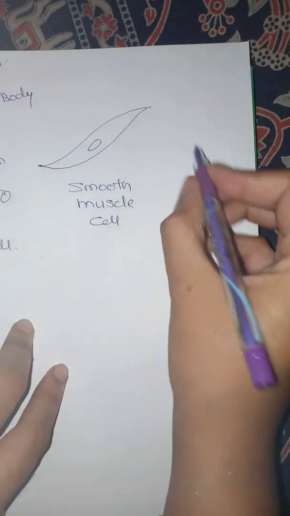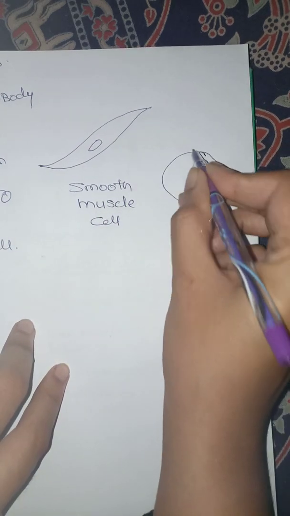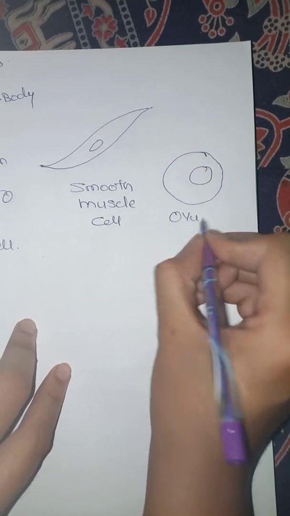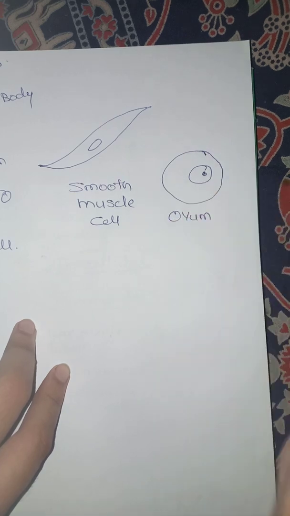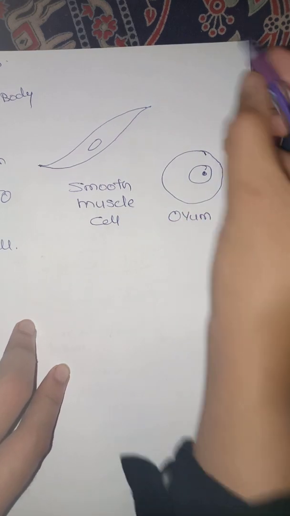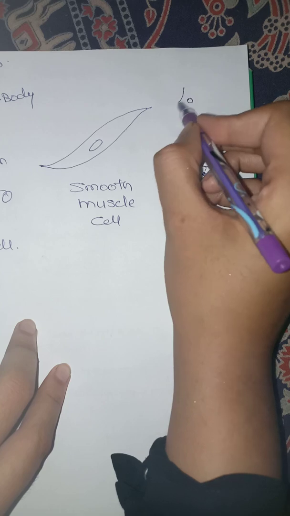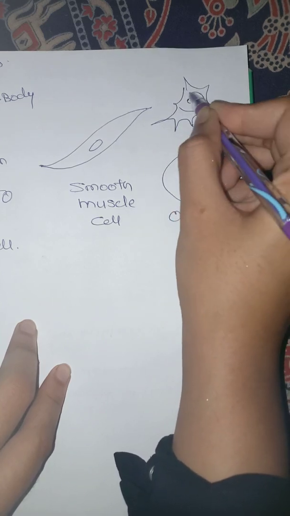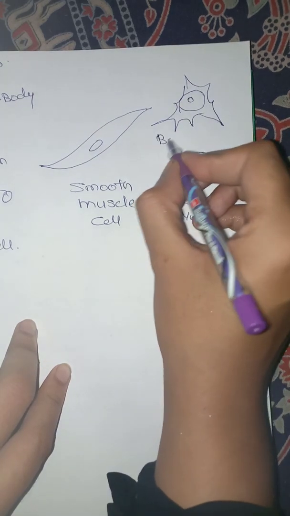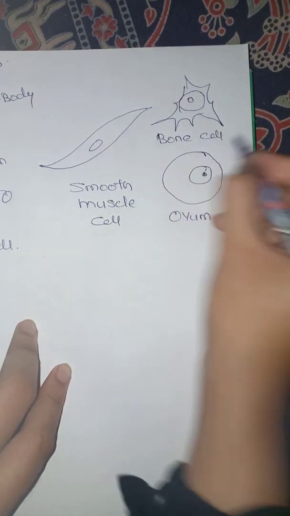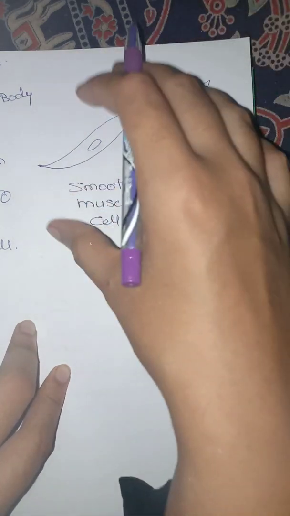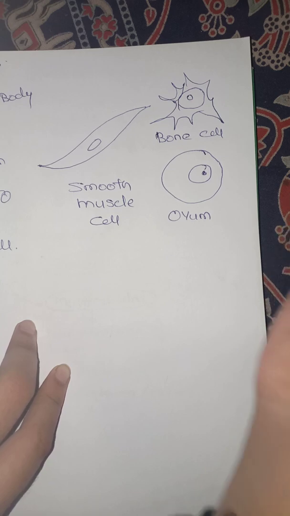Apart from that, you have the ovum, or the egg cell, which is specifically only for reproduction. We have bone cells, which have an irregular shape. They do not have a regular shape, right? There will be a continuous deposition of calcium on them, and the calcium can be removed. That will maintain the bone density, right?